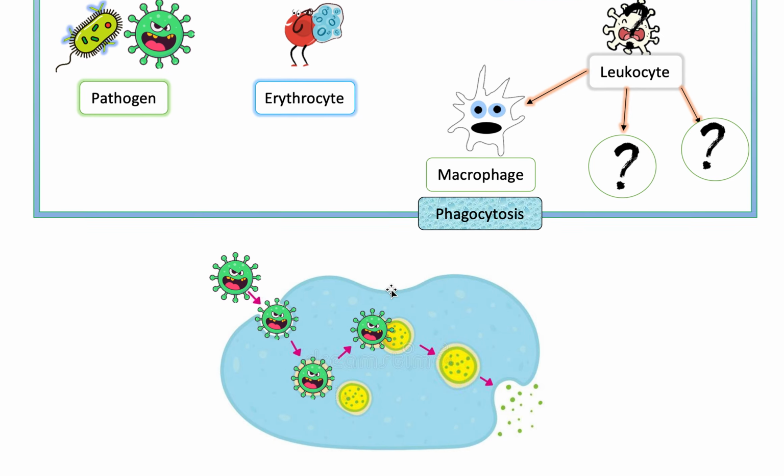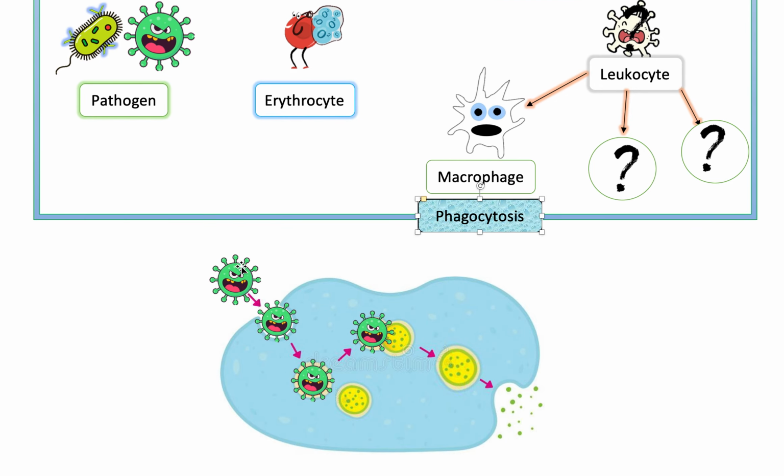Okay, so let me show you here. So for example, let's say this is the pathogen, and this blue blob right here is a macrophage. So this blue blob right here represents this cell. And this pathogen, so it will approach the pathogen. The pathogen will be engulfed by endocytosis. Maybe you've heard of that word. Endocytosis just means to take up the particular thing. So for example, in this case, it's a virus. It will take it up into the cell.